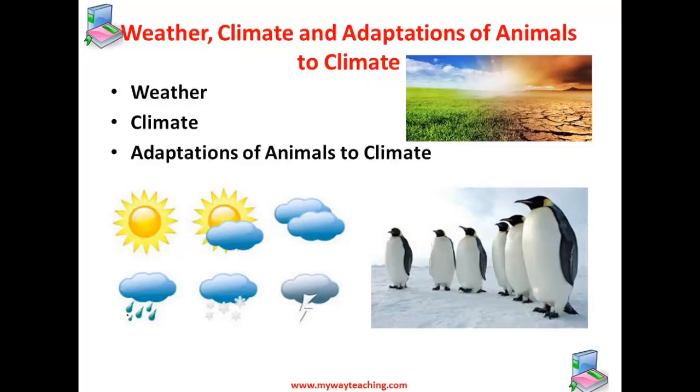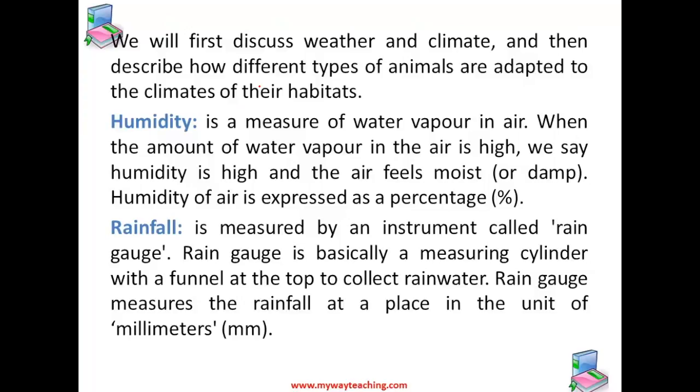Weather, climate, and adaptation of animals to the climate. In this chapter, we will first discuss weather and climate and then describe how different types of animals are adapted to the climate of their habitats. Before we start with weather and climate, we should know the meaning of humidity and rainfall.